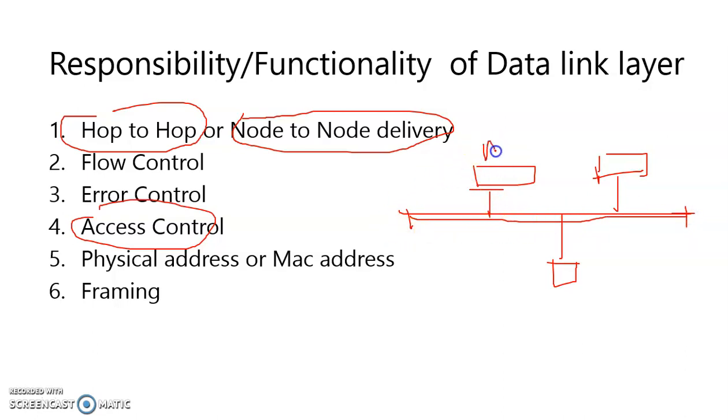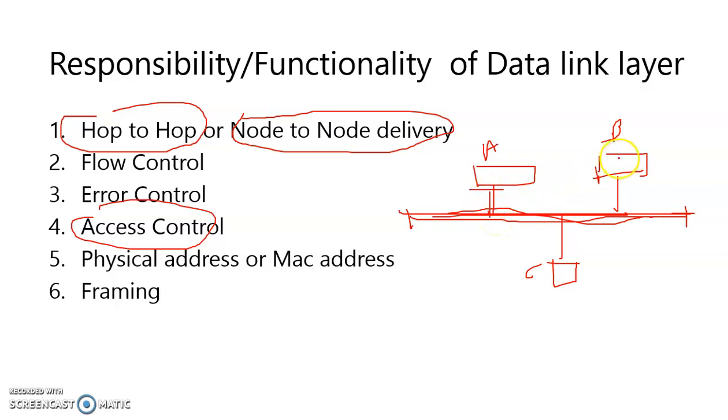A is a host, B is a host, and C is a host. Suppose A wants to send some data on this channel. First A checks whether the medium is free, then it sends the data on this channel.